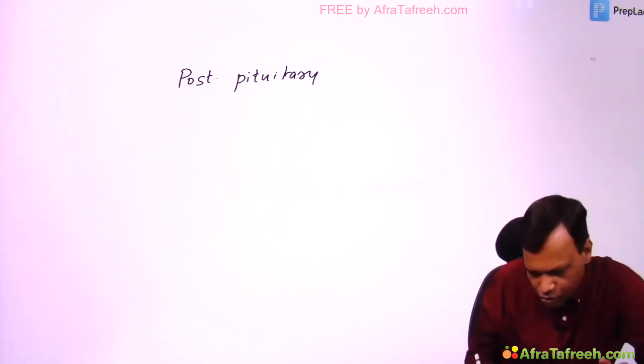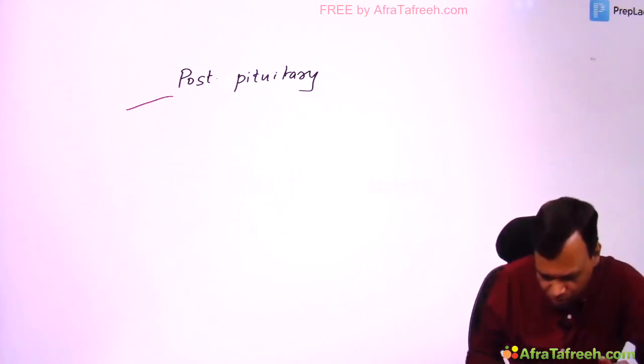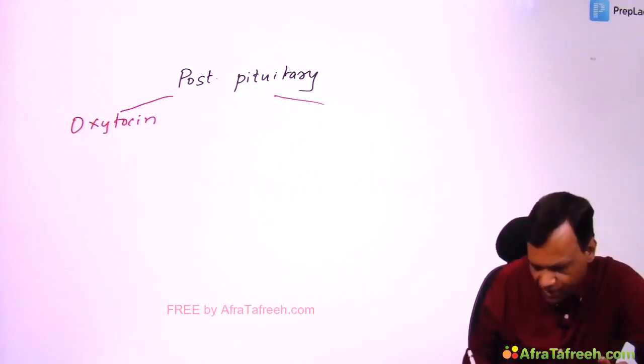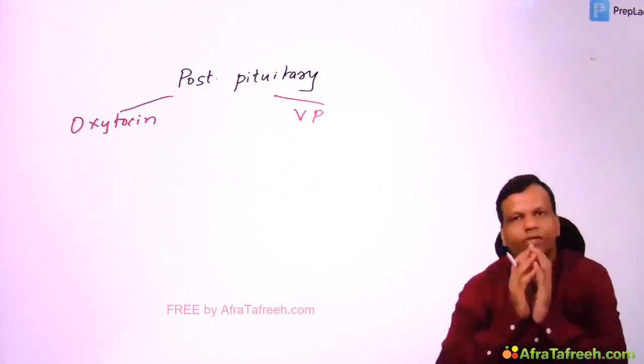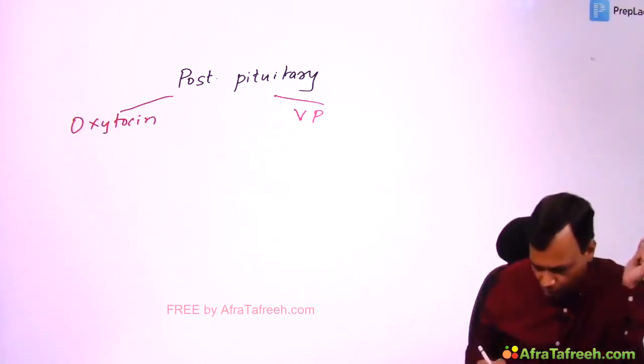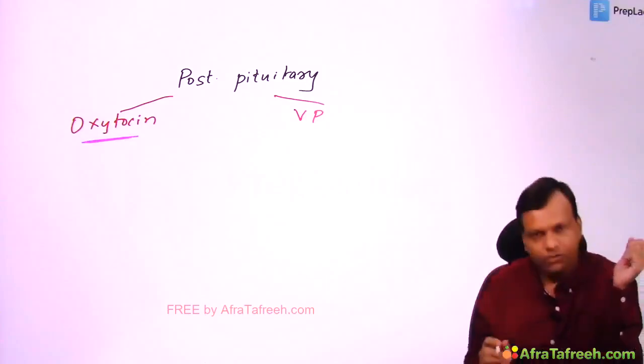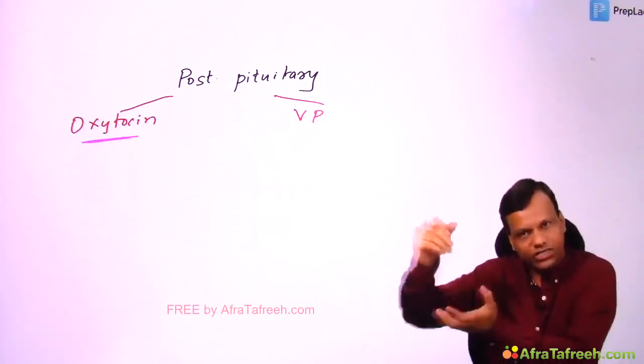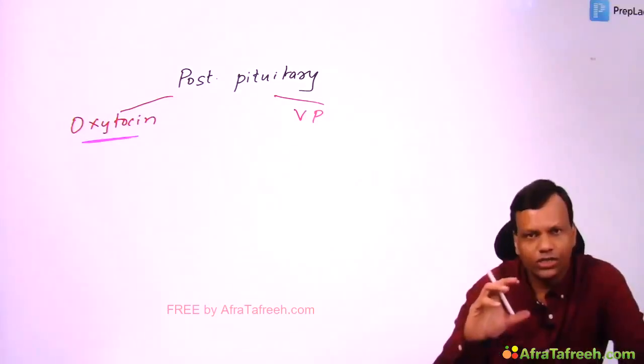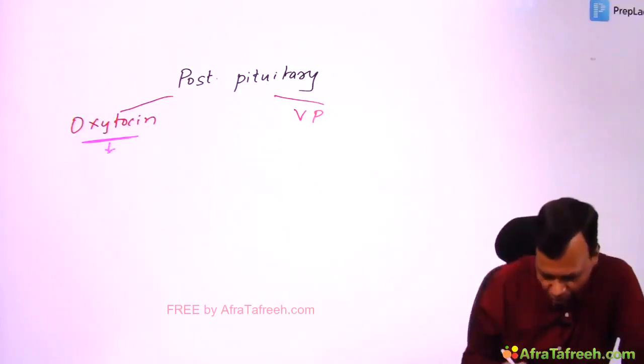Now we will move to posterior pituitary hormones. We know the posterior pituitary secretes 2 major hormones, oxytocin and vasopressin. We'll discuss these one by one. Oxytocin. Remember, these are hypothalamic hormones only secreted through the posterior pituitary. Oxytocin is the milk ejecting hormone.